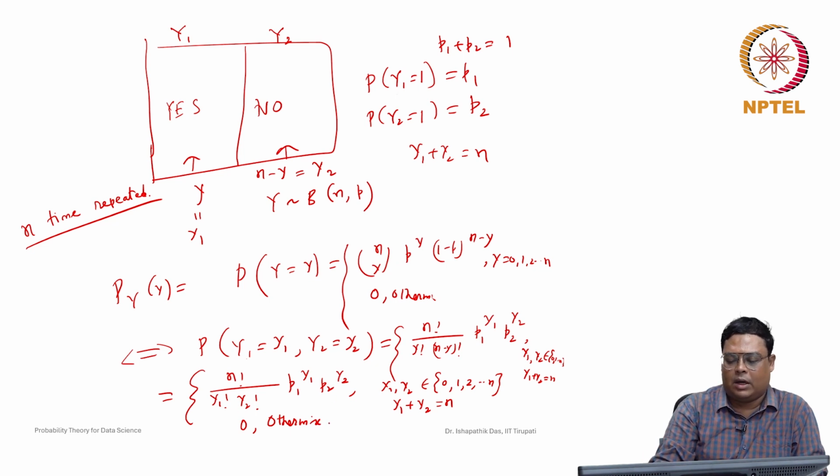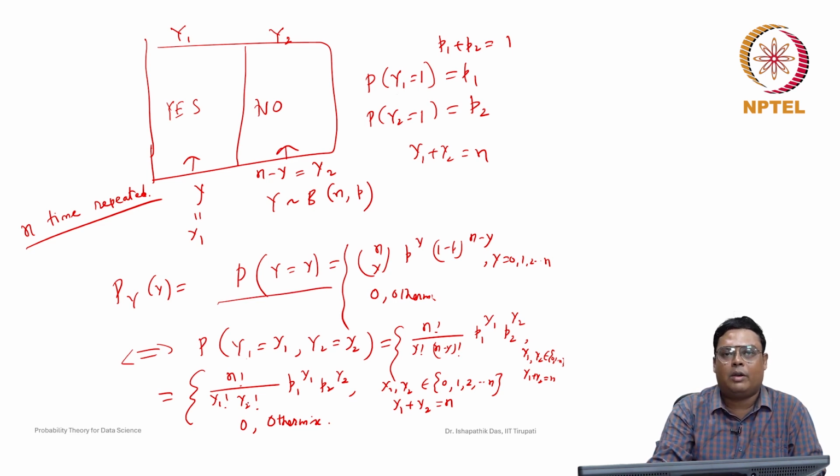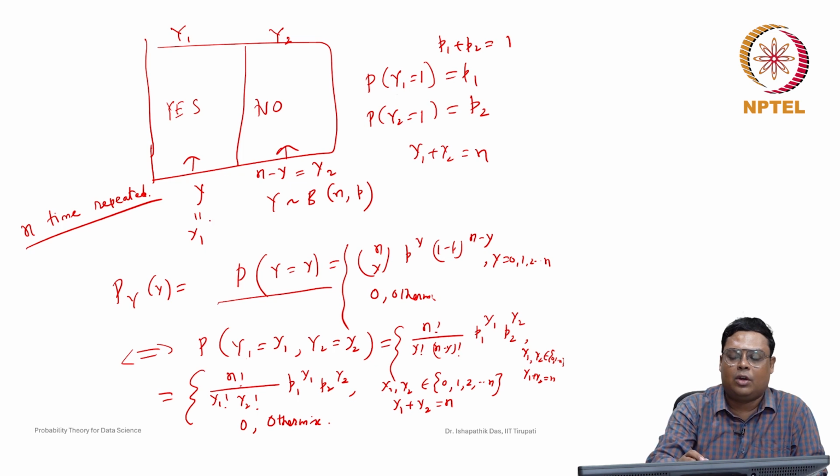So this is just the same probability mass function written in a different way. Why did we write it this way? The reason is that we can easily generalize it for more than 2 categories, in the multinomial random variables.